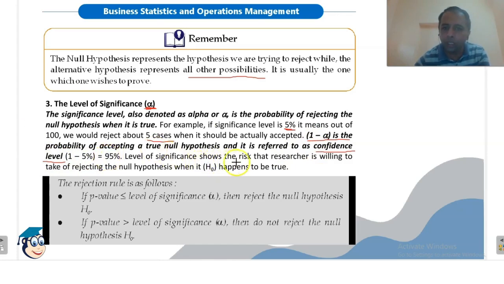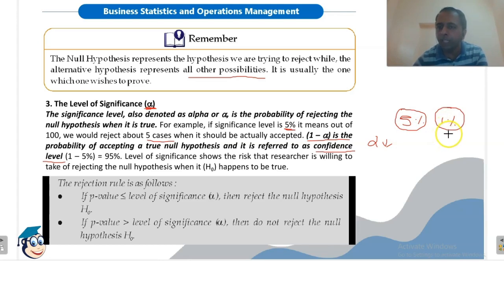The level of significance shows the risk that the researcher is willing to take of rejecting the null hypothesis when it happens to be true. So the lower the value of alpha, the better the outcomes of our hypothesis testing. For example, if alpha is 5% in one case and 1% in another, then in the first case there are 5% chances of committing the error of rejecting the null hypothesis when it is true, and in the second there is only a 1% chance.